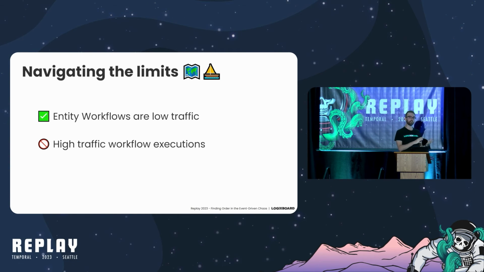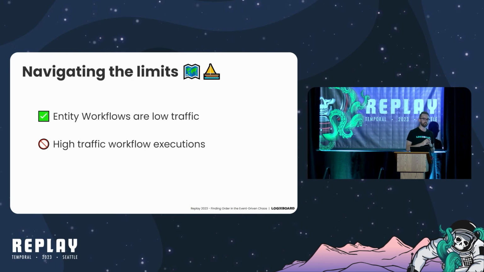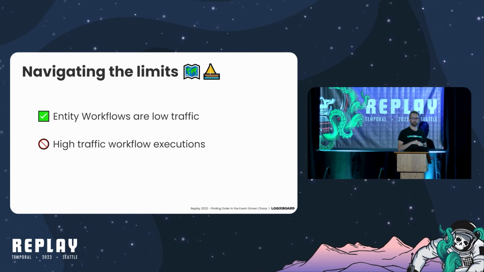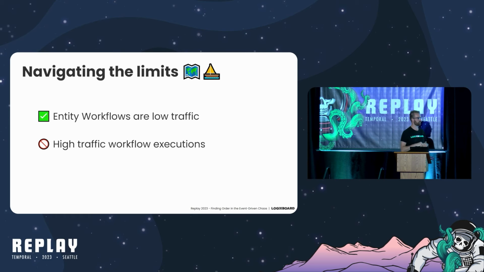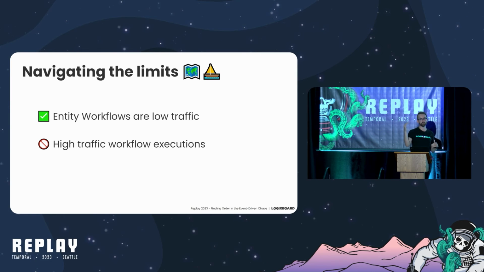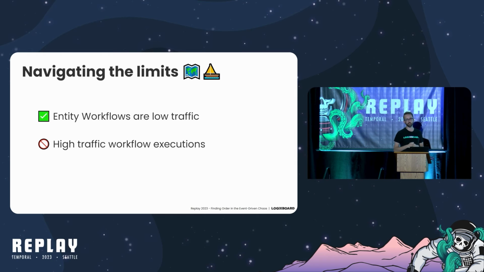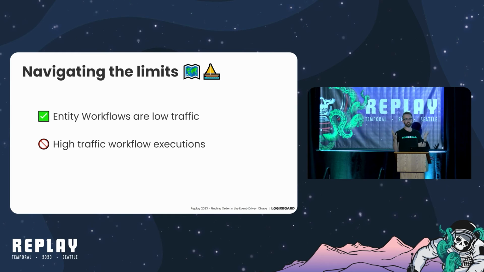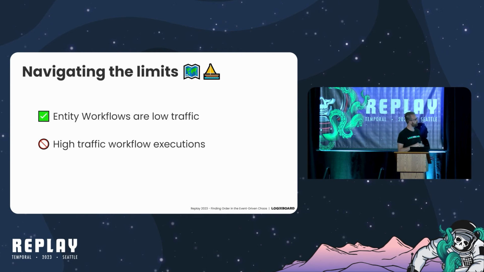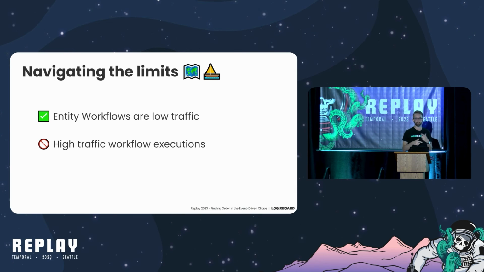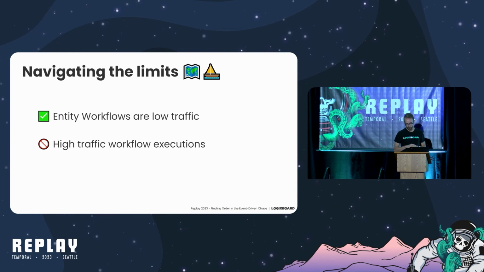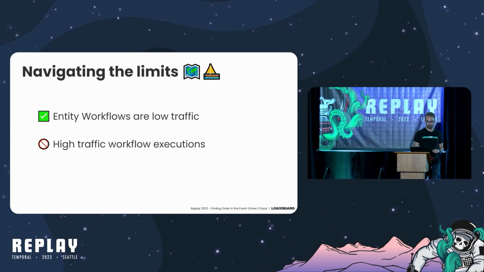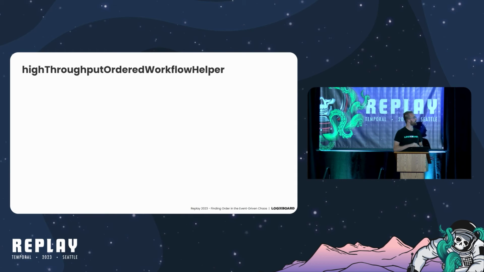But we did also have some other instances where we needed to guarantee order for all messages for a given tenant in our multi-tenant system. And in these cases, if we encountered a failure of one of our dependencies, or if there was a problem in logic, the queues would quickly balloon in size, and we would run into a lot of the limits we described earlier. Even in normal circumstances, if we had to handle a flash flood of messages, a spike, then we would get into that signal, continue as new, signal, continue as new loop over and over again. So we creatively came up with another pattern built on similar principles that we call the high throughput ordered workflow helper.